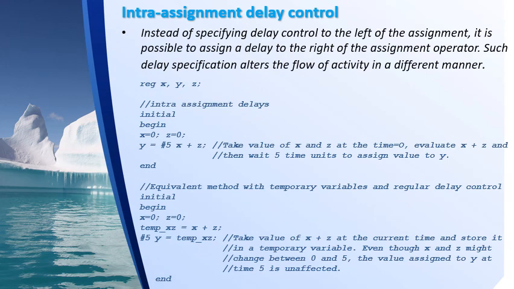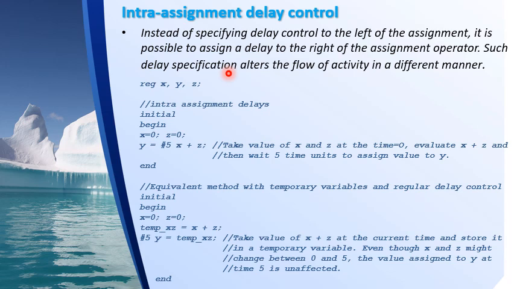Next is intra-assignment delay control. Now, in regular delay control, we have specified the delay on the left hand side of the expression. Instead of specifying delay control to the left of the assignment, it is possible to assign a delay to the right of the assignment operator. Such delay specification alters the flow of activity in a different manner. So this is called intra-assignment delay control.